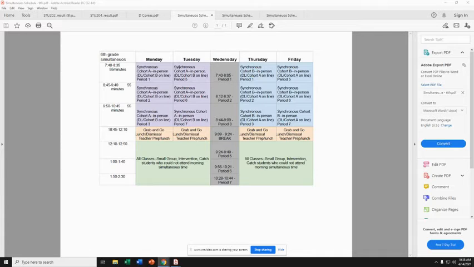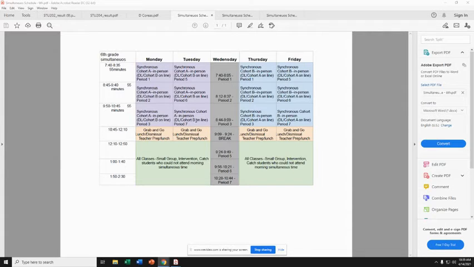Tuesday, Group A or Cohort A comes in person. Distance learners and the Group B will still be online at the same time. It's fifth period, and this starts at 7:40. 7:40 to 8:35 is the new time that we will meet for fifth period on Tuesdays and Fridays. Your sixth period class, Group A in person, distance learning, and Group B online, 8:45 to 9:40.